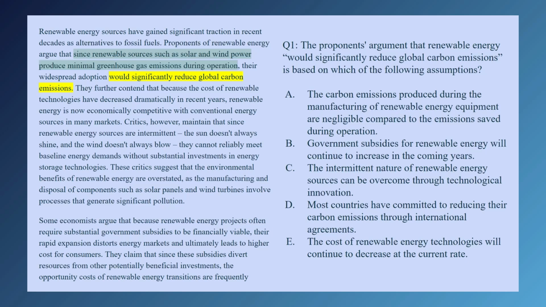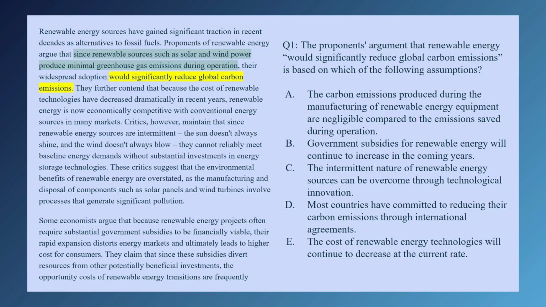B. Government subsidies for renewable energy will continue to increase in the coming years. If we negate that, it doesn't really hurt this conclusion. C. The intermittent nature of renewable energy sources can be overcome through technological innovation. This part isn't about the intermittent nature, that is mentioned later.